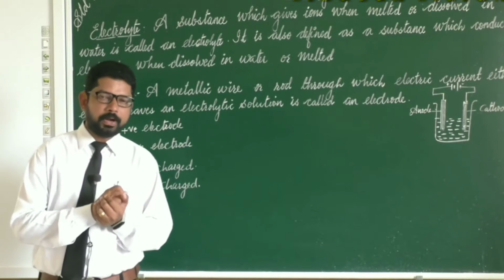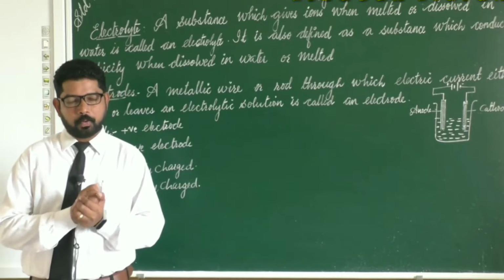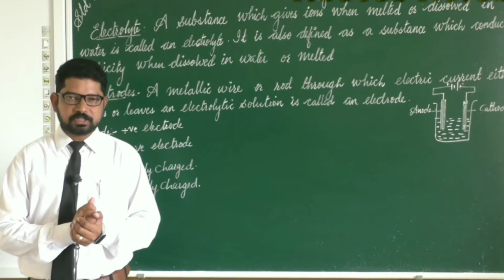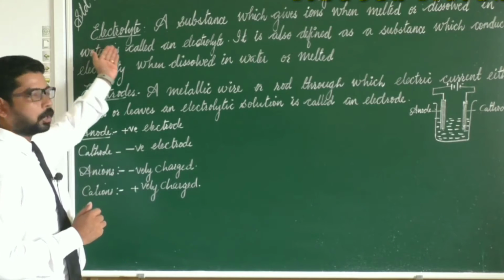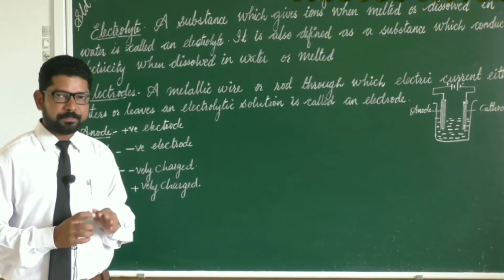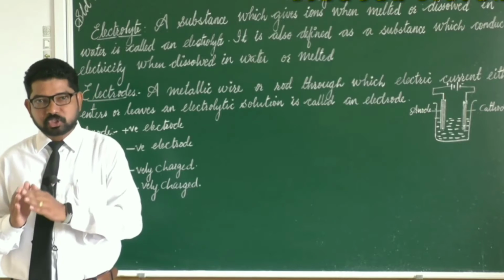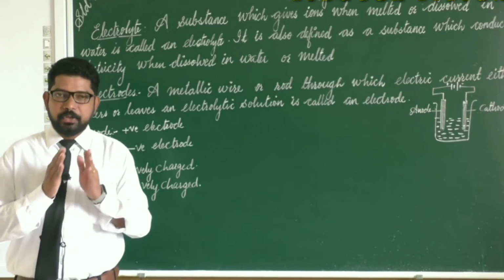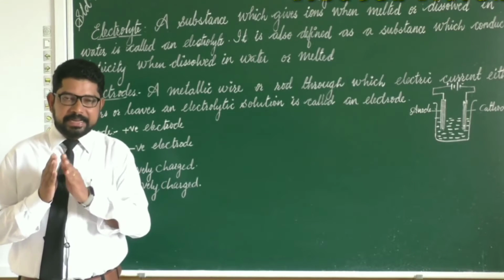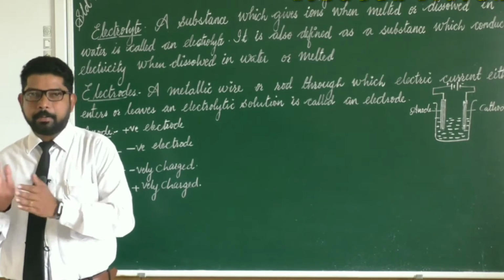Before going to learn about anion, cation or anode, cathode, first we should know about electrolyte. What is an electrolyte? Electrolyte is a substance which dissociates into ions when it is dissolved or when melted.